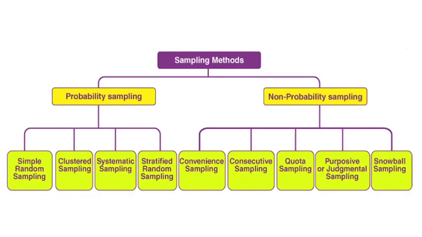So let's see a quick glimpse of types of sampling, because it will be helpful for both paper 1 and paper 2. Probability sampling consists of simple random sampling, where each unit has an equal chance of selection. Then we have cluster sampling, where the data is heterogeneous within groups and different naturally occurring groups are formed, and you draw the sample.